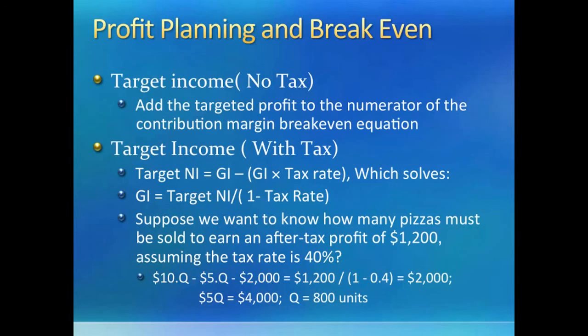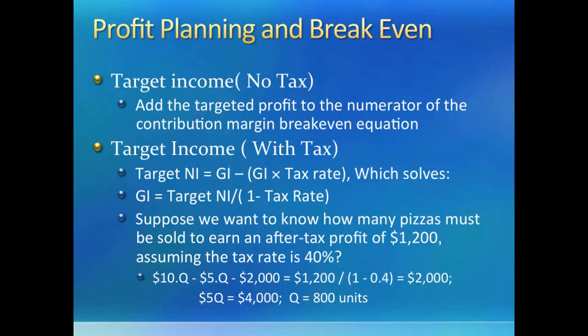Recalling our pizza example, if price is $10 and variable cost per unit is 5 and fixed cost is $2,000 a month as before, the equation method will give us a solution of 800 units. If you want, you can first convert the given income number to a before-tax number and then plug it into the equation.